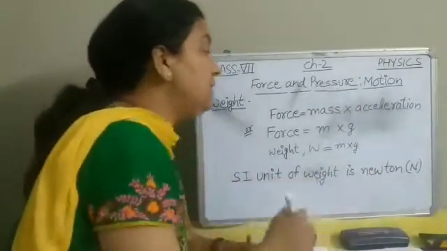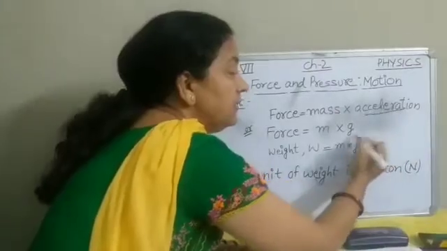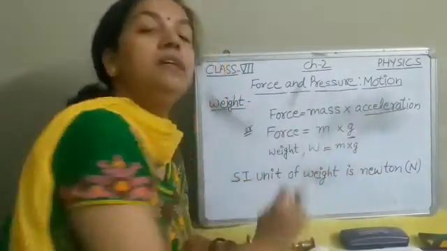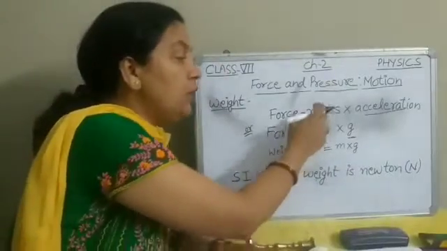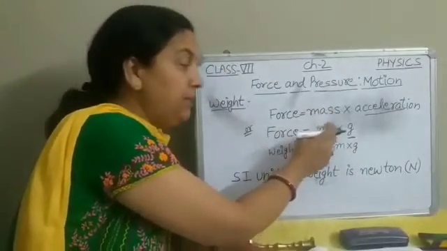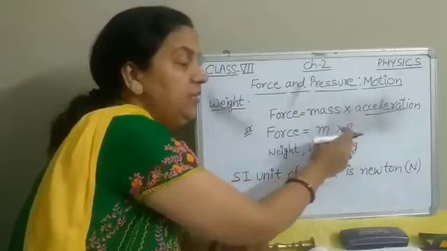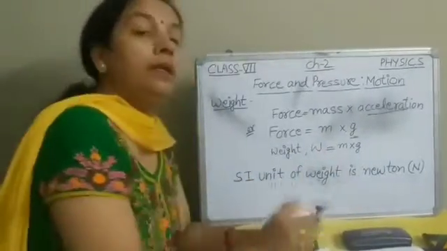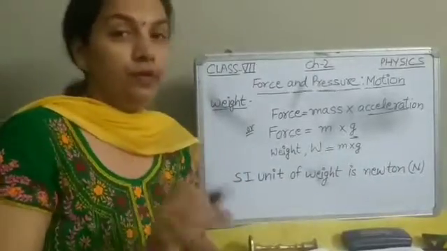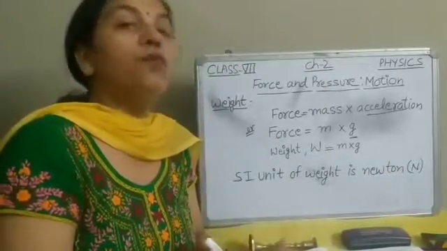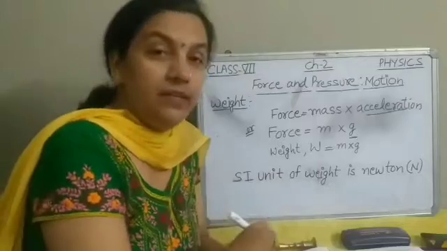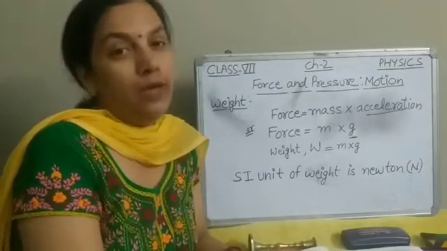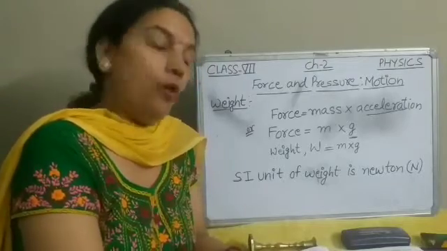So we can write G, acceleration due to gravity. Force is equal to mass, represented by m, into G. G is representing the acceleration due to gravity. Okay. Now by the definition of weight, what we have learned? The force of gravity which acts on an object is known as the weight of that object.